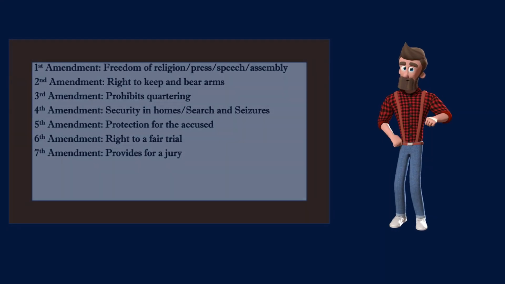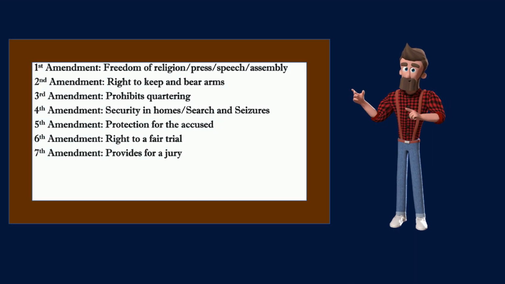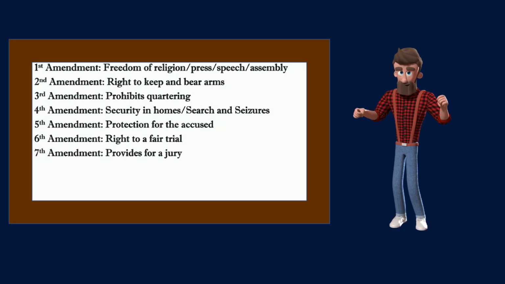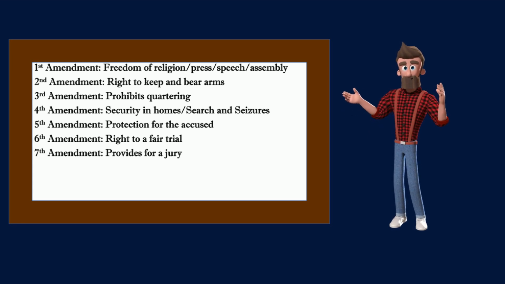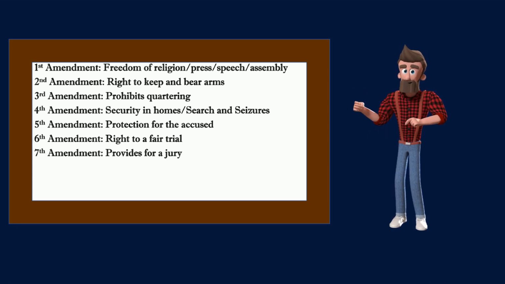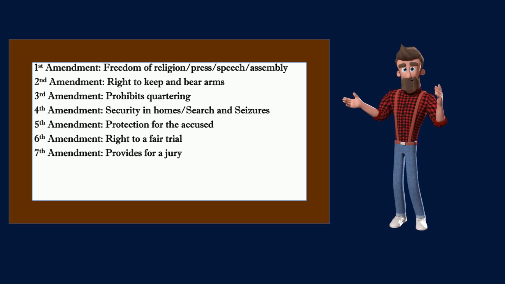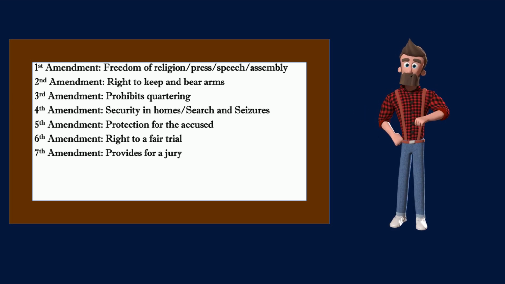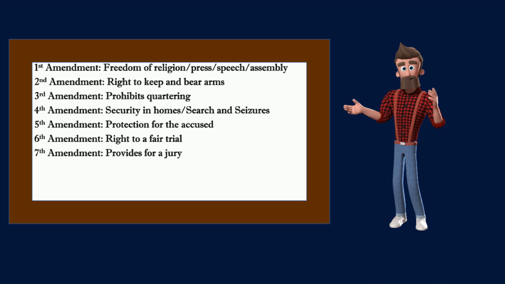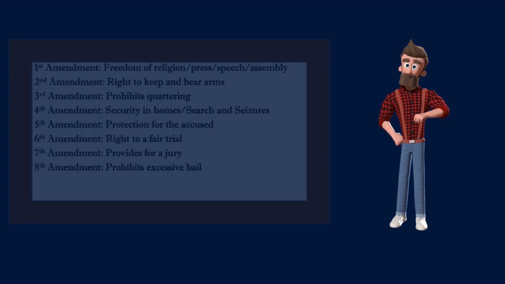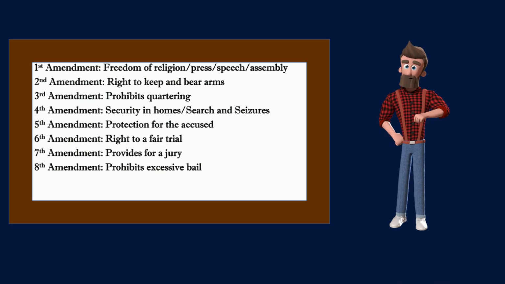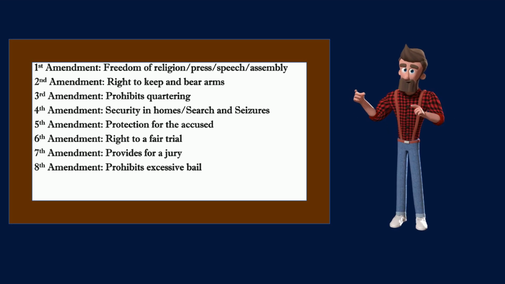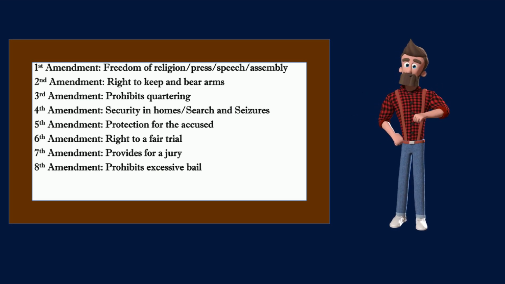Next we have the Seventh Amendment that states, "In suits at common law, where the value in controversy shall exceed $20, the right of trial by jury shall be preserved, and no fact tried by a jury shall be otherwise re-examined in any court of the United States, than according to the rules of the common law." The Eighth Amendment states, "Excessive bail shall not be required, nor excessive fines imposed, nor cruel and unusual punishments inflicted."